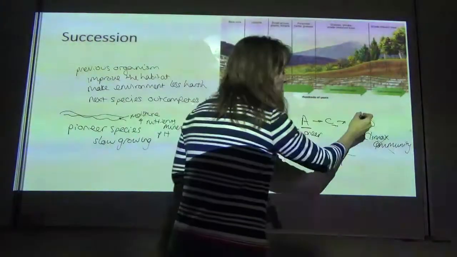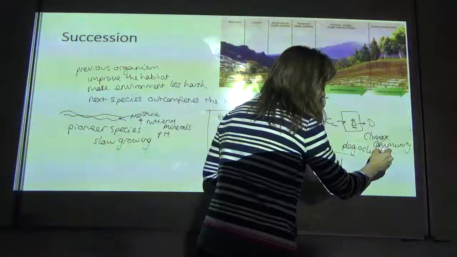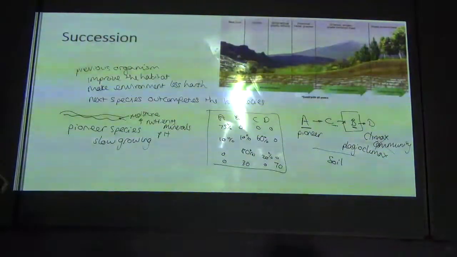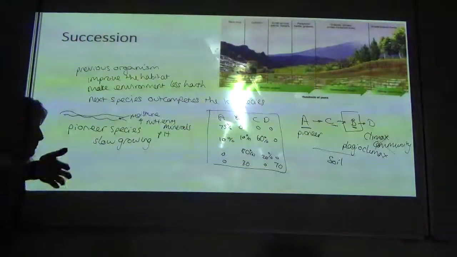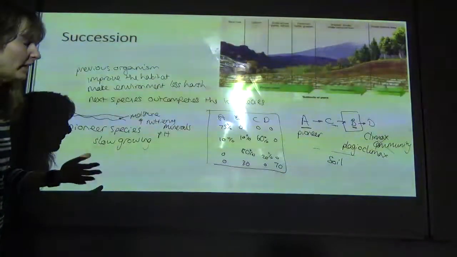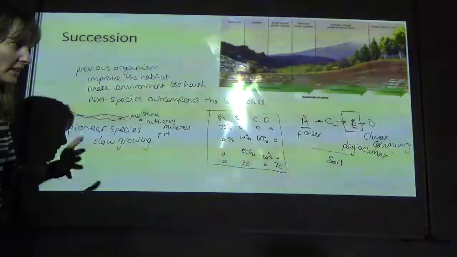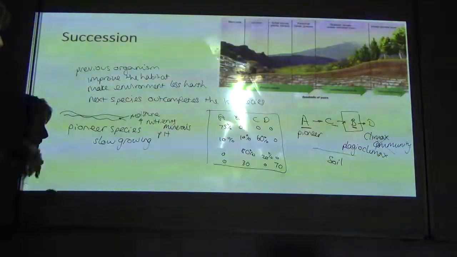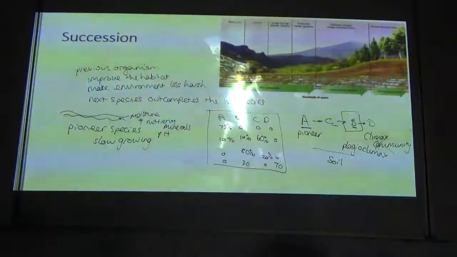If you want to stop at B, then we call that a plagioclimax community. Effectively what's happening in, for example, the Lake District is that it should be all woodland and forest, but it isn't because of the sheep grazing. As they graze they prevent the succession, so they prevent the development of bushes and trees, and so therefore we keep the grassland as it is. So you're maintaining a particular species because of the way that you're grazing or treating that land. So that is succession.